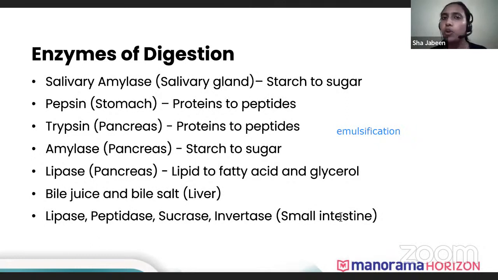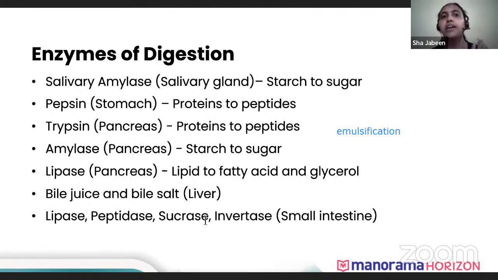And then come the small intestine enzymes. Small intestine enzymes are lipases, peptidases, sucrases, invertases. So what they do, we'll see. Lipases break the fats into fatty acids and glycerol. Only fatty acids and glycerol can be absorbed by the body. Similarly, peptidases, you can note down, break down peptides into amino acids. Amino acids can be absorbed by the body.